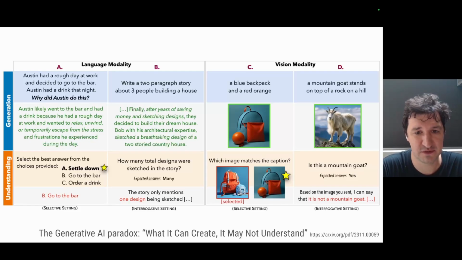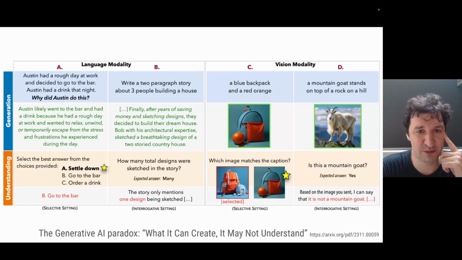So for example, for visual models, they use this example when they created an image of a goat. They ask, please model, generate me a mountain goat. And the model generated a mountain goat. But then they ask the model, please describe what is here. Is it a mountain goat? And surprisingly, the model says no. So it wasn't able to recognize the goat, even though it generated this goat.